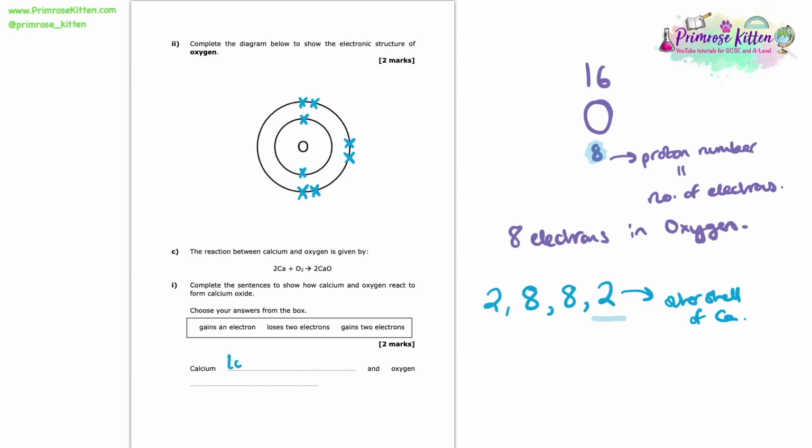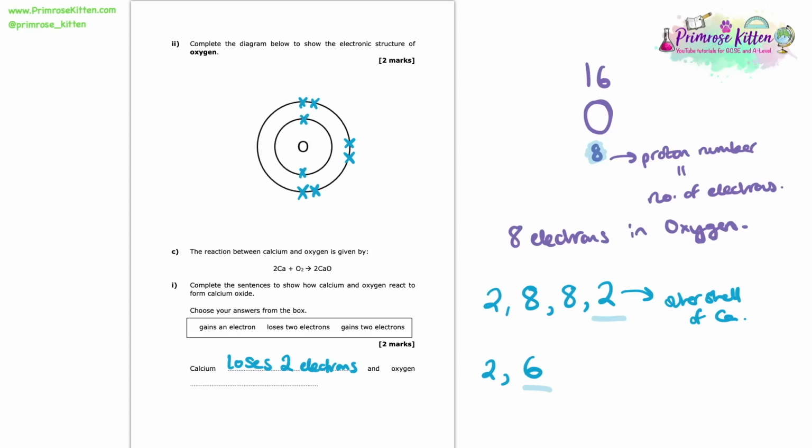So we can fill in the blank here. Calcium loses 2 electrons. And then we're asked, what does oxygen do? So we can look at our diagram here. We can see we've got 2 electrons in the innermost shell and then 6 in the next. And this is a different way of writing the electronic configuration of oxygen. Here we can see that we have 6 electrons in its outer shell.